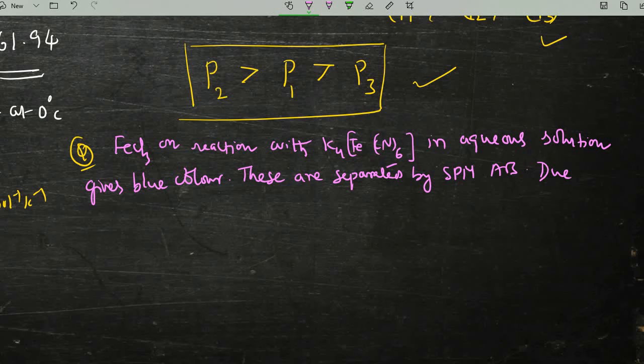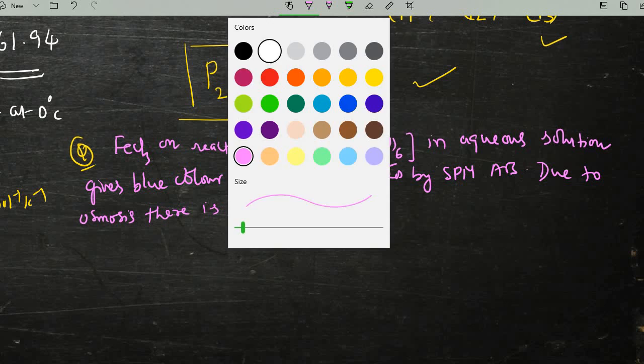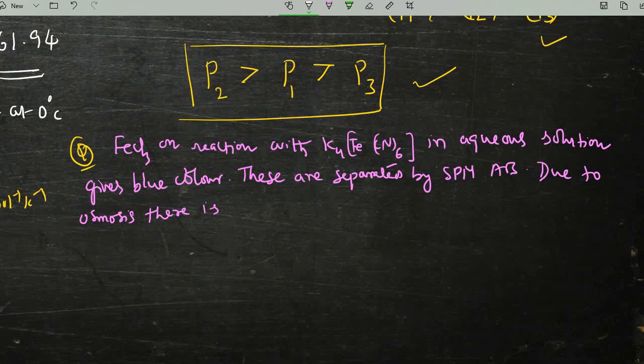Due to osmosis, osmosis is happening. What will happen? We will see. They are giving a picture, a diagram also. We will see the diagram first.